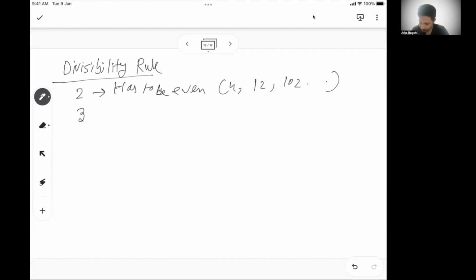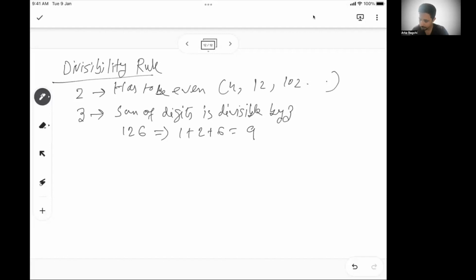A number is divisible by 3 when the sum of digits is divisible by 3. So for example, let's say 126 is a number. 1 plus 2 plus 6 is 9.